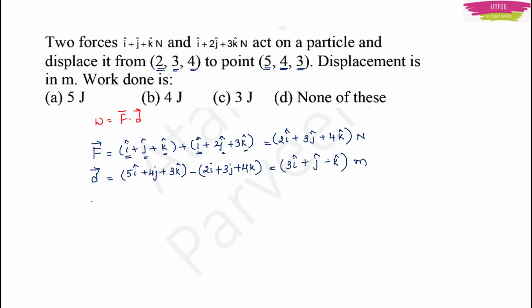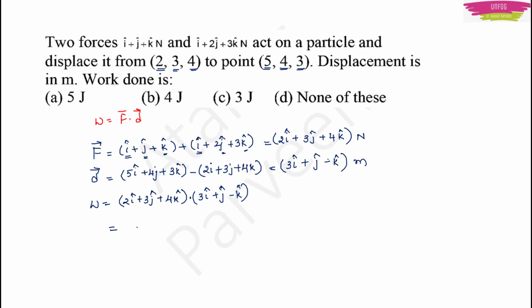Now I can easily find the work done, which is equal to force dot displacement. Force is 2i cap plus 3j cap plus 4k cap, and displacement is 3i cap plus j cap minus k cap, and there is a dot product.